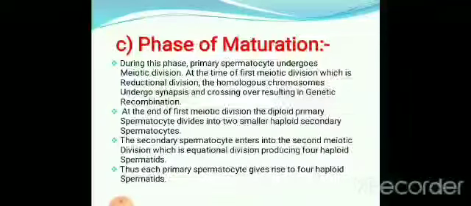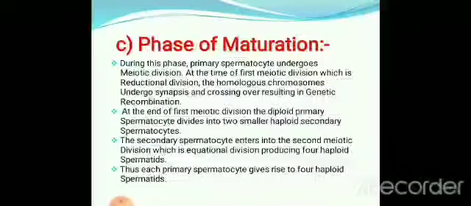The primary diploid spermatocytes undergo the first meiotic division, but the secondary haploid spermatocytes undergo which division? The second meiotic division, which we can call an equational division, producing 4 haploid spermatids at the end.